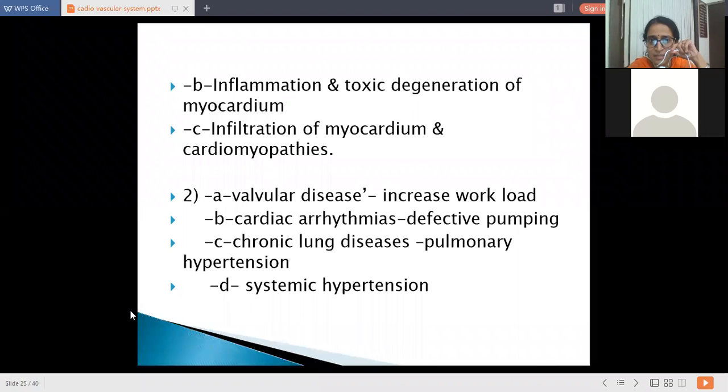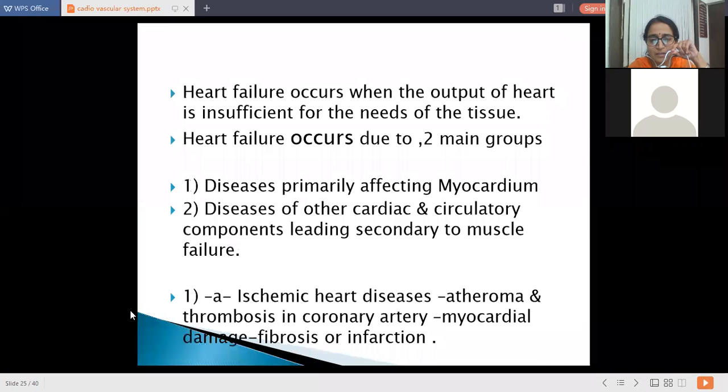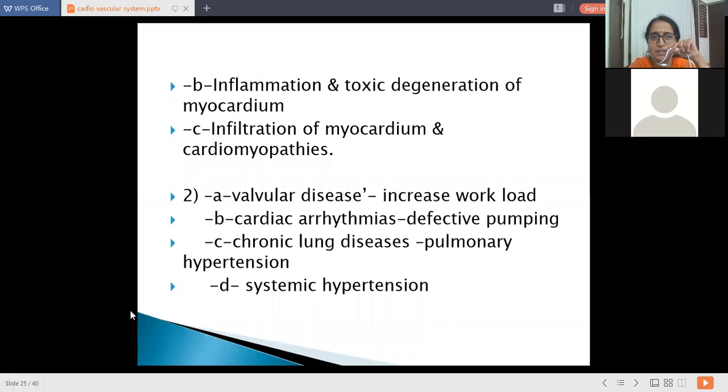And the third one is infiltration of the myocardium and cardiomyopathies.